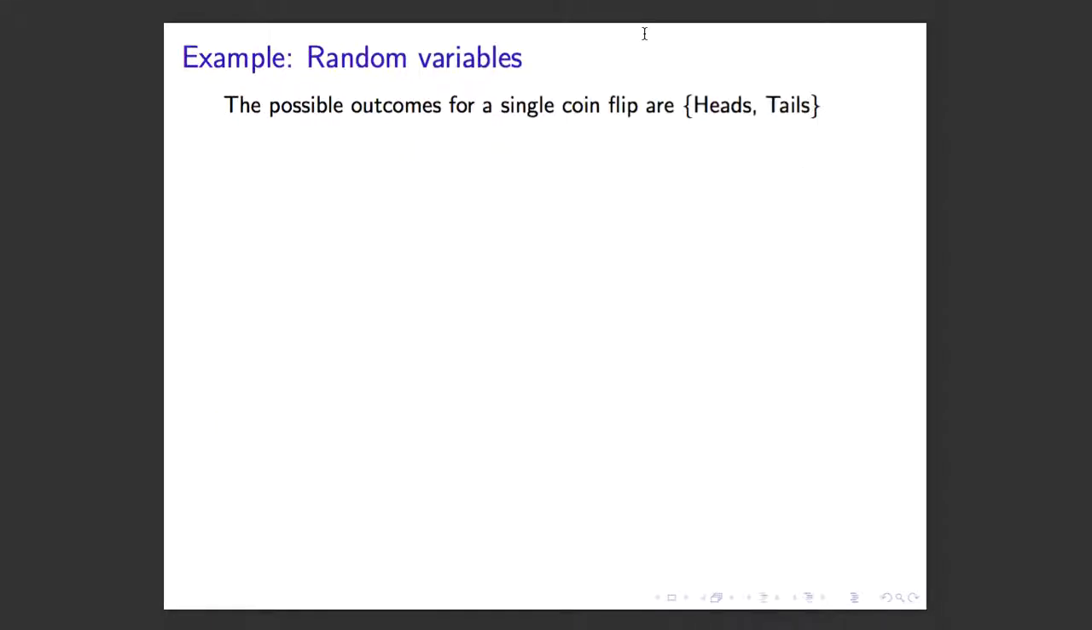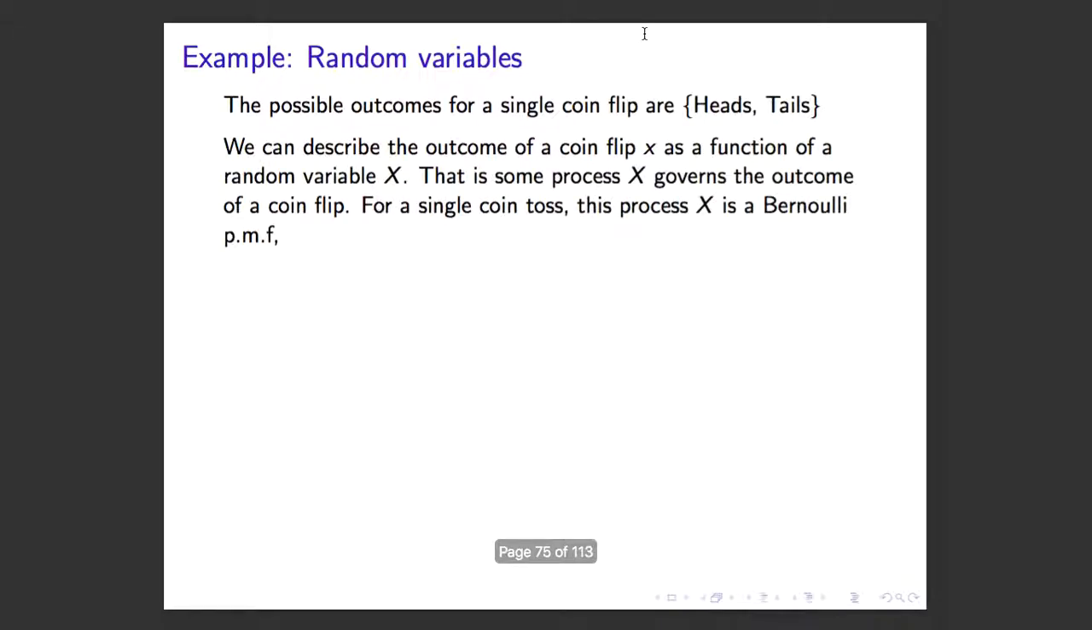The possible outcomes for a single coin flip, if we go back to our sample space, our set theory lecture, are heads and tails. We can describe the outcome of a coin flip x as a function of a random variable, uppercase X. That is, some process X governs the outcome of a coin flip. For a single coin toss, this process is actually a Bernoulli probability mass function. So when I said we don't know what the functions are, this is a case where we do know what that function looks like. For a coin flip, we know it's a Bernoulli probability mass function, which looks like this.